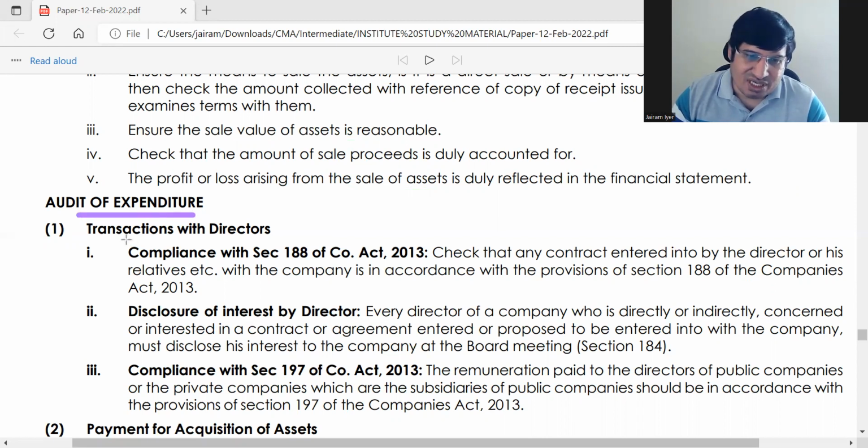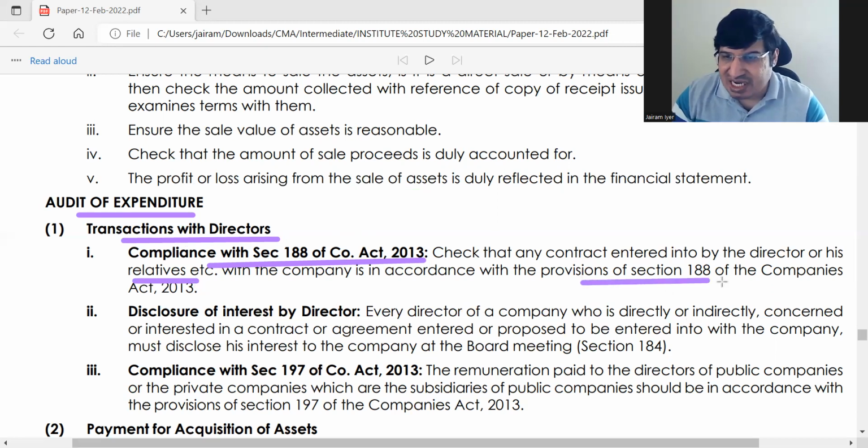Here, the first part is transactions with directors. First, section 188. Section 188 is related party transactions. If a director has any contract or any transaction with relatives, that is, the company has any transaction with relatives of the director, then see that the provisions of section 188, that is related party transactions, are adhered to. And disclosure of interest by director, just see.